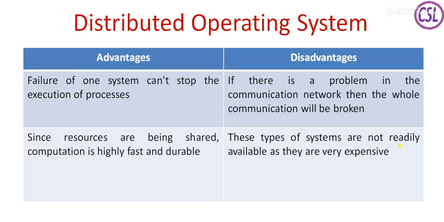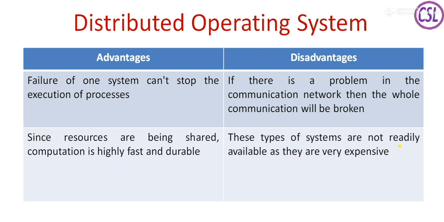Now coming to the advantages of distributed operating system, failure of one system cannot stop the execution of the process. That means we have a number of computers attached. If any one computer or processor is not working, that will not stop the total work. Even though one system fails, the work has to be done.